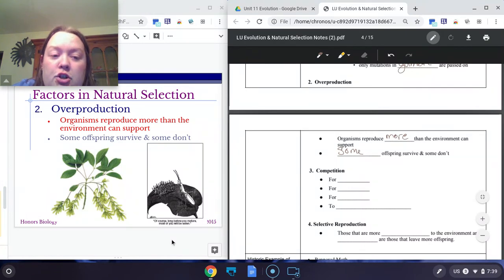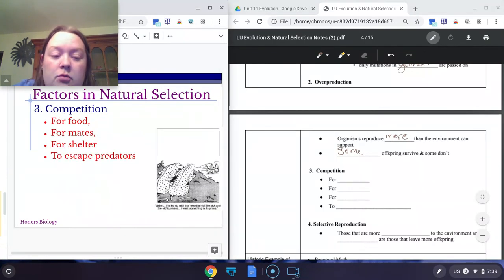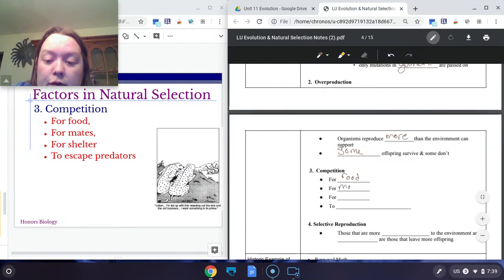And that overproduction is going to lead to competition, because if there's not enough resources, they're going to have to compete. They may be competing for food if there's not enough food. They may be competing for mates to help pass on their genes. They might need to compete for shelter to stay safe. And they also are going to have to evade predators.